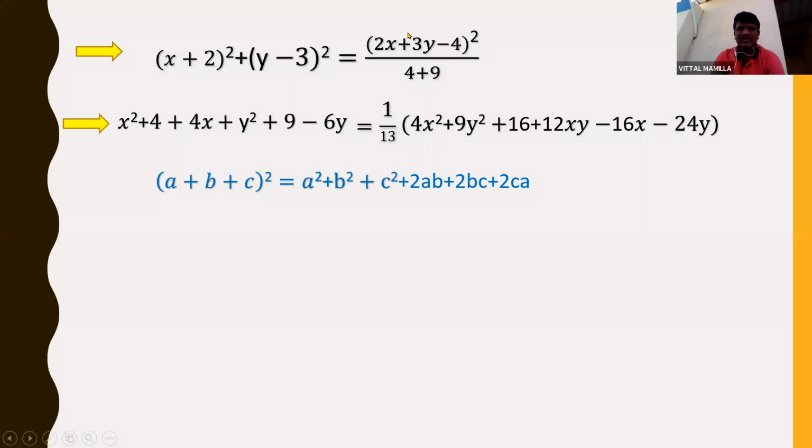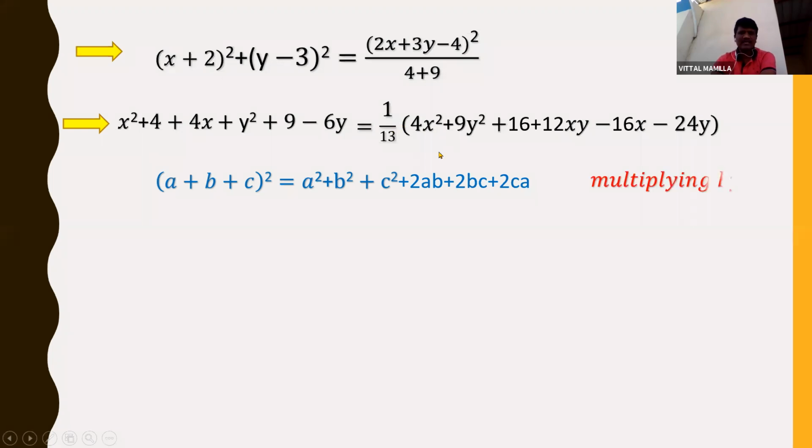Next, 2ab, 2 into ab. So ab I can write as 2x into 3y is 6xy, and into 2 is 12xy. Minus 2bc: 2x into 4 is 8, 8 into 2 is minus 16x. In the same way, 2ca is 3y into 4, 12, 12 into 2, minus 24y. Okay, so substitute in the formula and you will get this very easily.